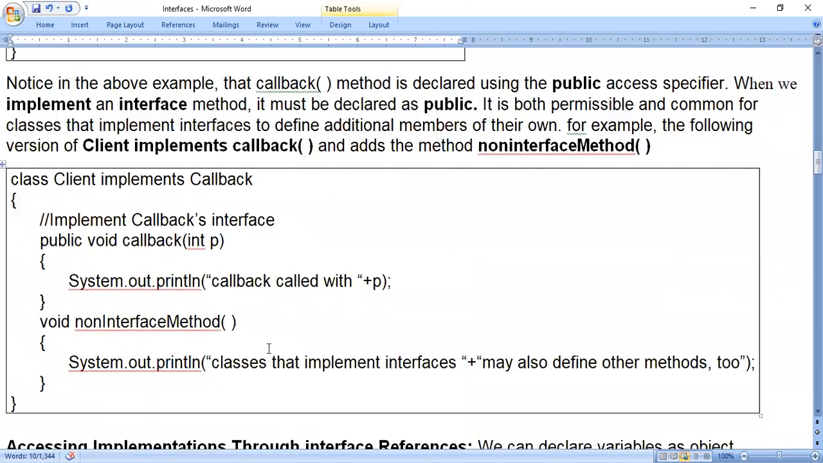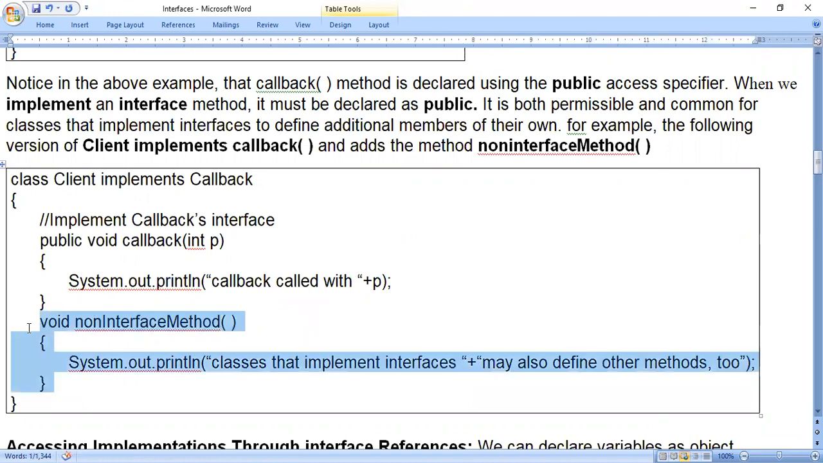Next, in addition to the method we have taken from an interface, other methods can also be added. That is called a non-interface method. That means if a method is not present in an interface, you can write the method and the code directly in the class itself. Those methods are called non-interface methods. Here we have used the general word non-interface method, but you can use any name, any valid identifier.